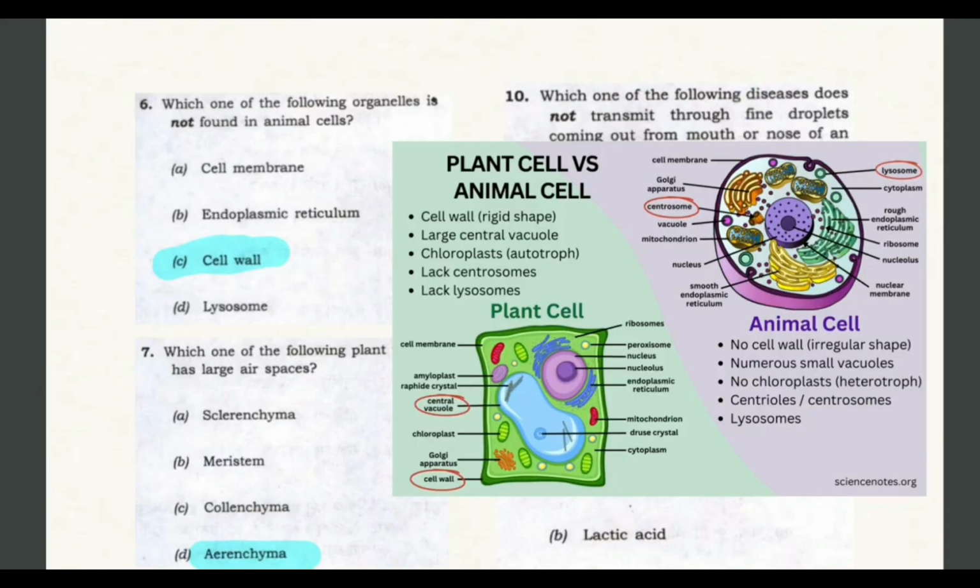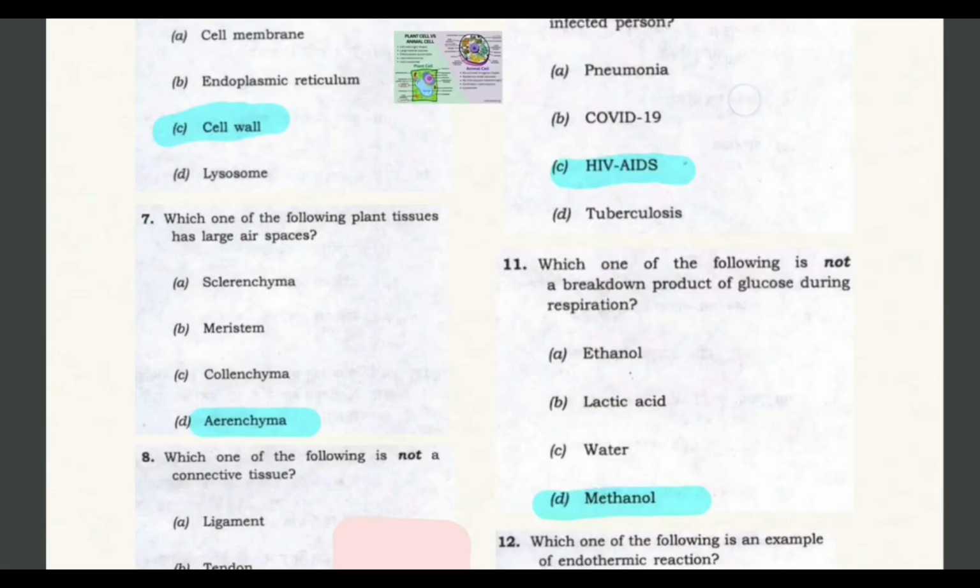Which one of the following organelles is not found in an animal cell? So the correct answer would be cell wall, and you can watch the difference between both of them. An animal cell does not have a cell wall, it has numerous small vacuoles, whereas a plant cell has a large vacuole. It has no chloroplast, and that's the basic difference. Let's see the next question.